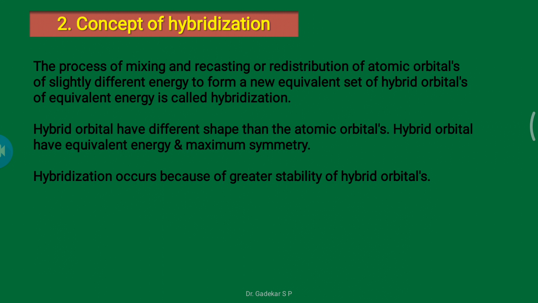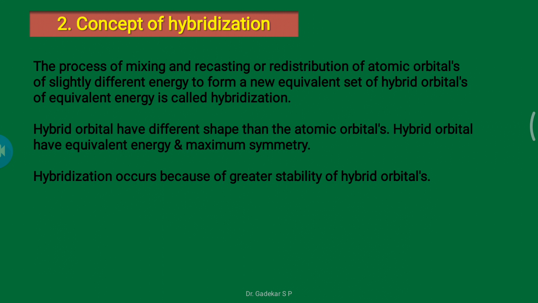S and P are different orbitals that are mixed or redistributed. The s orbitals have different energy and the p orbitals have different energy, so slightly different energy orbitals form a new equivalent set of hybrid orbitals.